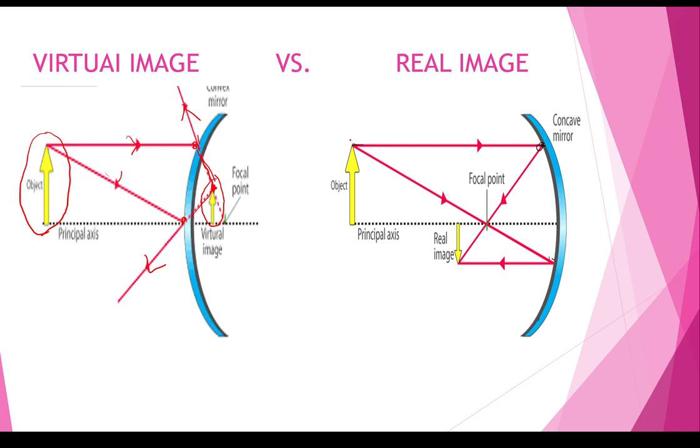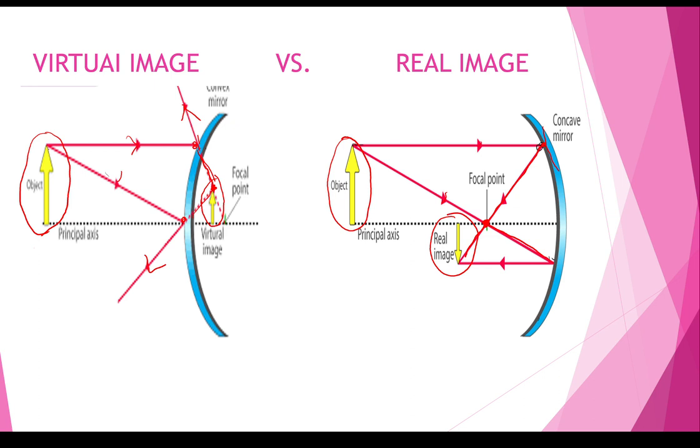Now a real image we will get from a concave mirror. Again, when light rays fall on this object, the rays from the tip of the object fall on the concave mirror and get reflected, and the reflected rays meet at a particular point. They are actually meeting here, and this is called the focal point, and we will get the real image of the object.